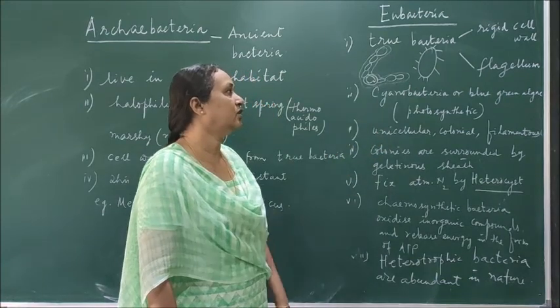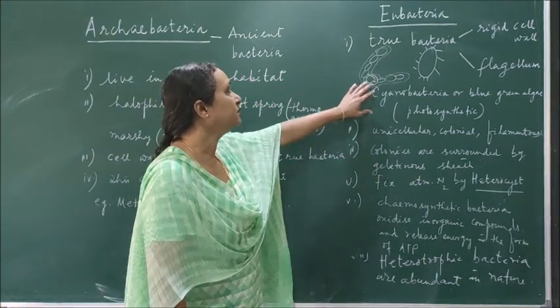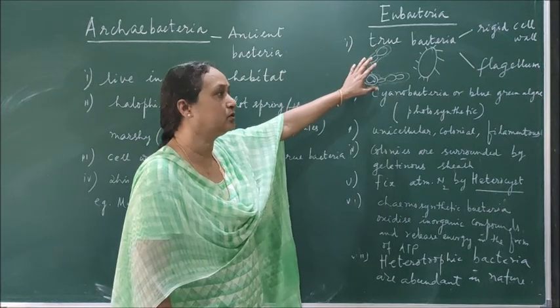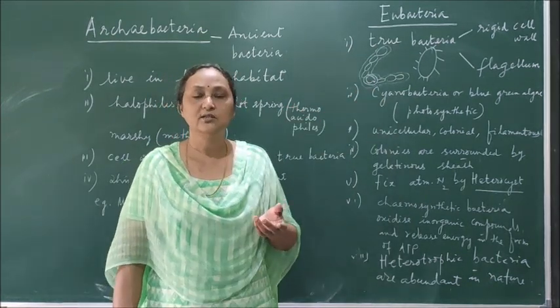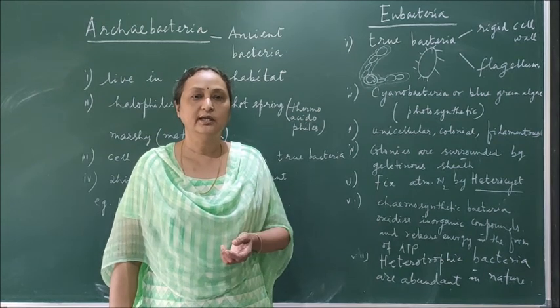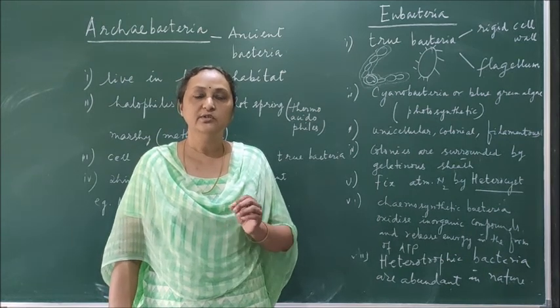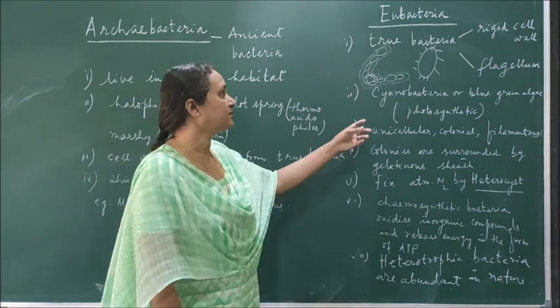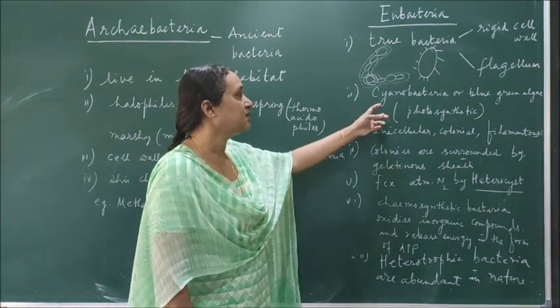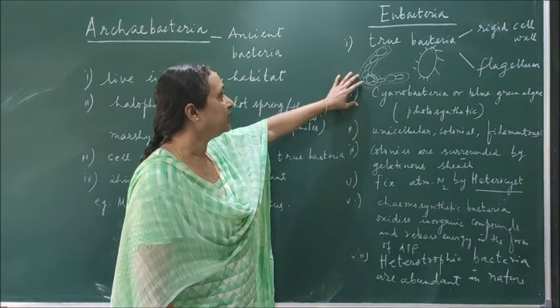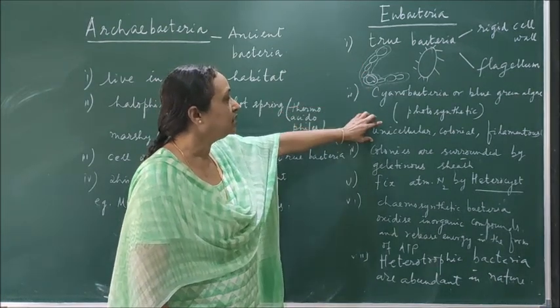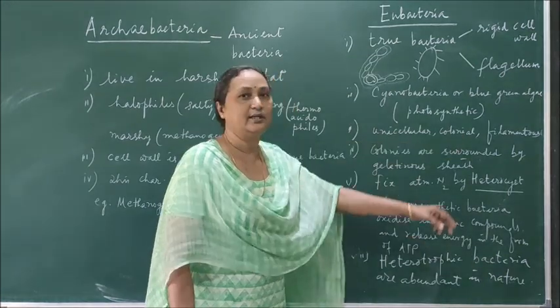Then cyanobacteria or blue-green algae also belong to the true bacteria group. And blue-green algae have blue as well as green pigments, like chlorophyll A, which is a green pigment found in plants. So that is also found in blue-green algae or in the cyanobacteria. Here you can find they are either unicellular, colonial or filamentous.